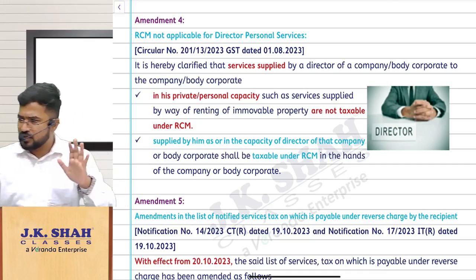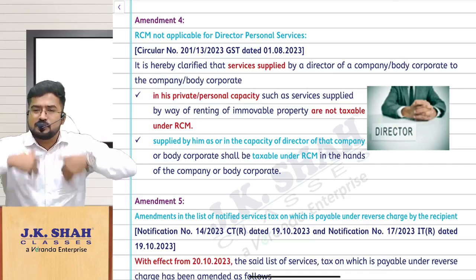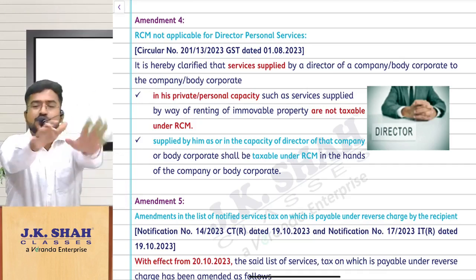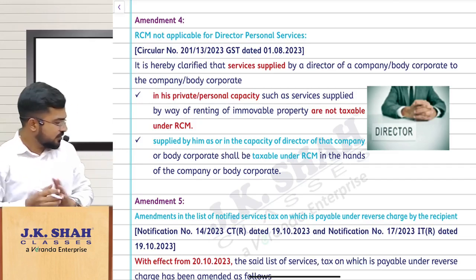Are you understanding the point? The director is renting an immovable property to the company. That means he is supplying some services to the company. So who is liable to pay GST now, the company or the director? Online students, respond.